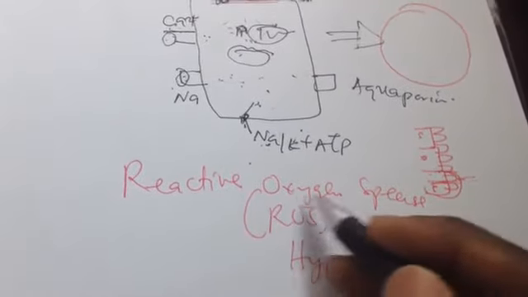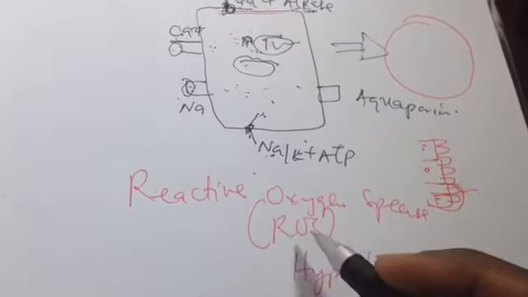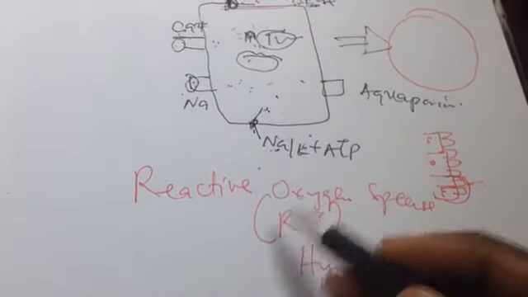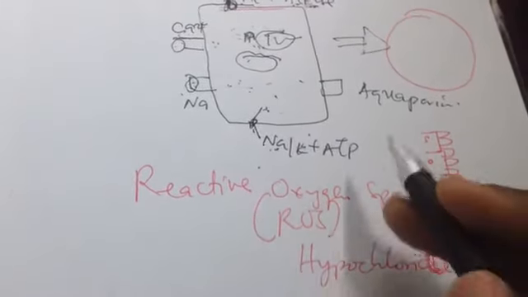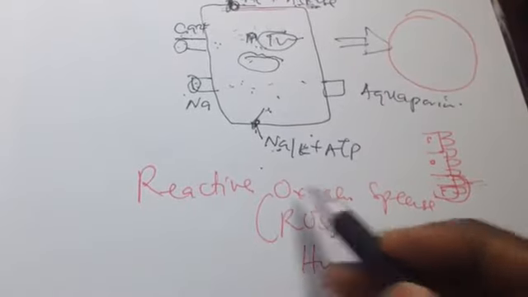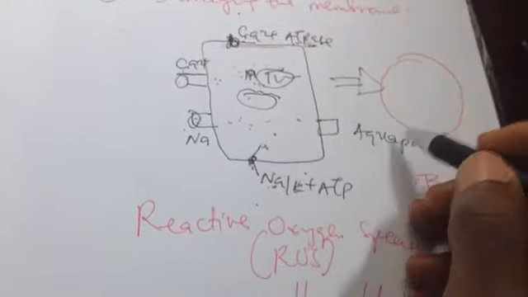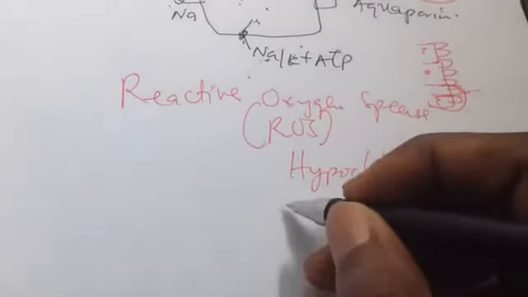These ROS are produced during infection by our immune system to kill the bacteria or the invading pathogen. When too much is produced, they can damage our cell membrane.